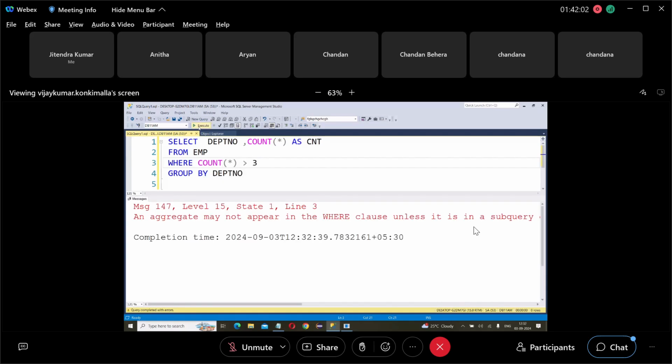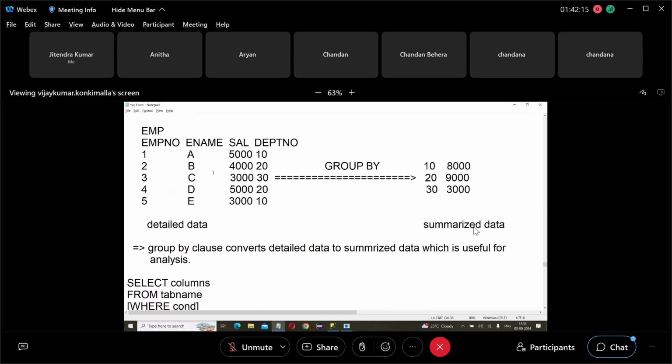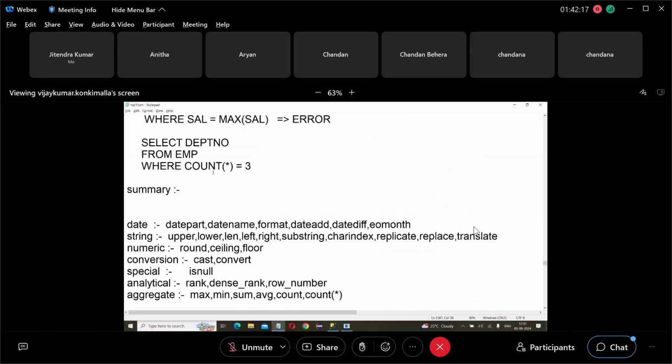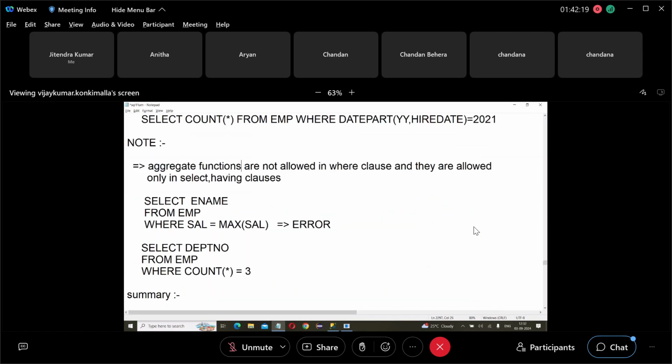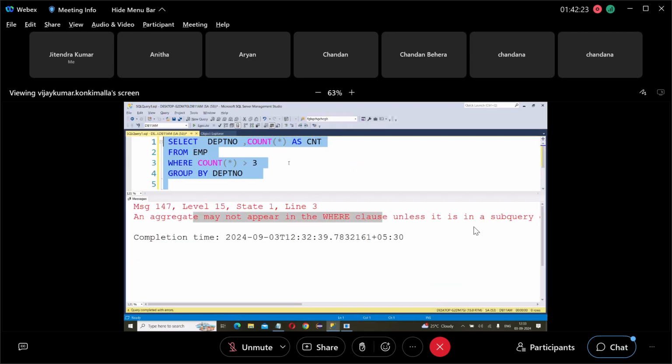But this query gives an error. It says aggregate may not appear in the where clause. Aggregate not allowed in where clause. So there is a rule here: aggregate functions are not allowed in the where clause. The reason is SQL Server cannot calculate department wise count before group by.